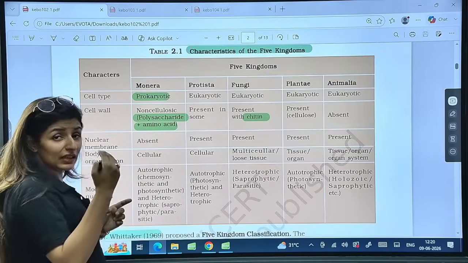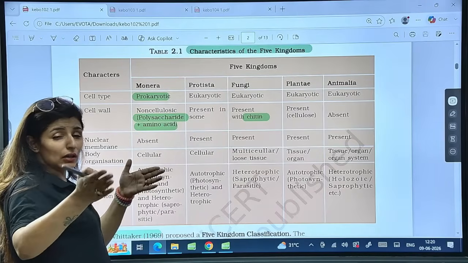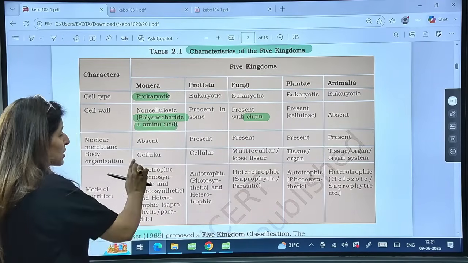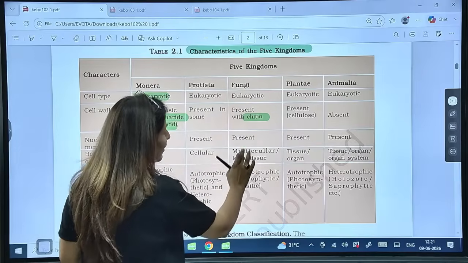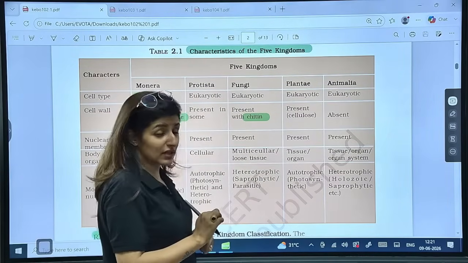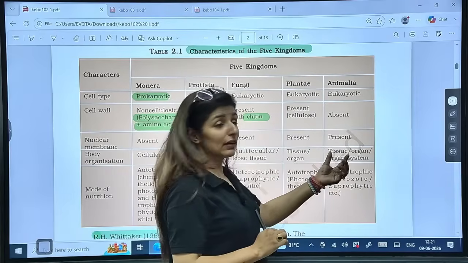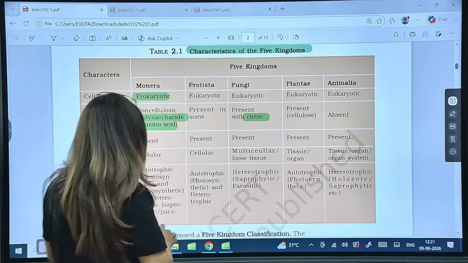They gave certain characteristics of each kingdom and asked us to arrange them in the correct sequence. So learn these properties very carefully. Monera and Protista are cellular, fungi have multicellular or loose tissue, Plantae has tissue or organs, while Animalia will have tissue, organ or organ system. Is that clear?